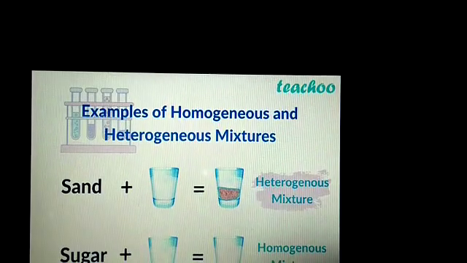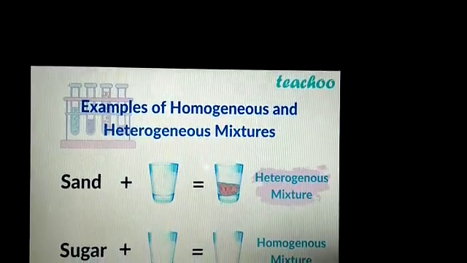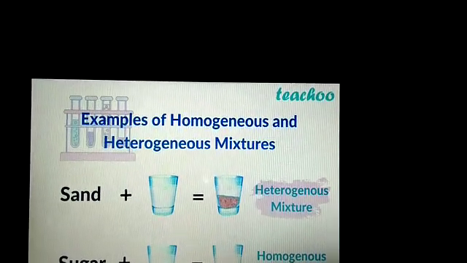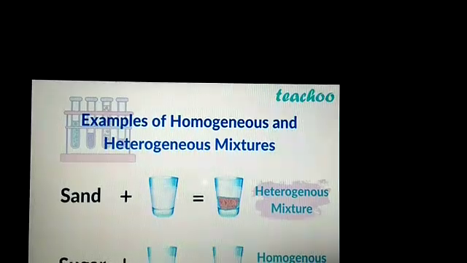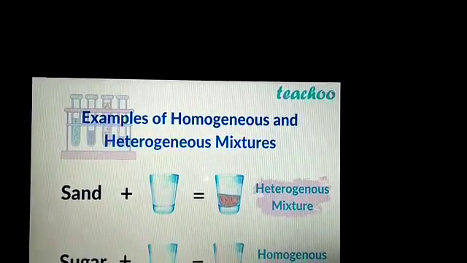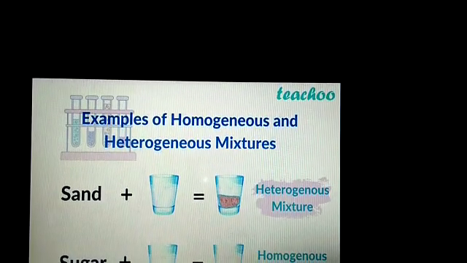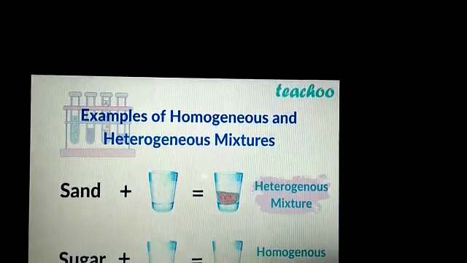See the examples: sand plus water is a heterogeneous mixture. Sugar plus water is a homogeneous mixture, which means sugar is completely dissolved in water and is inseparable, and you cannot recognize the sugar when it is dissolved in water.